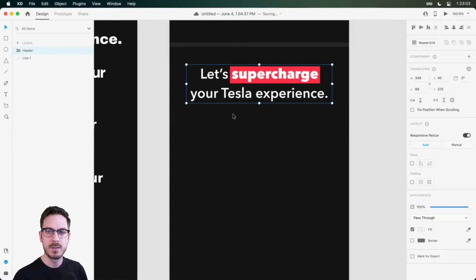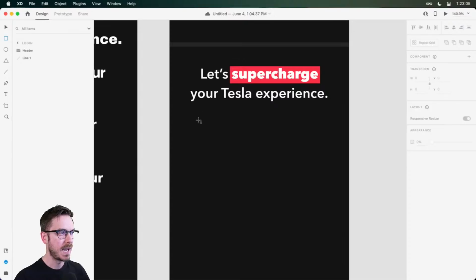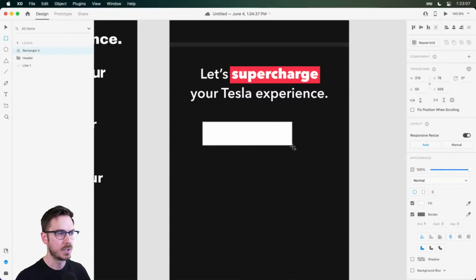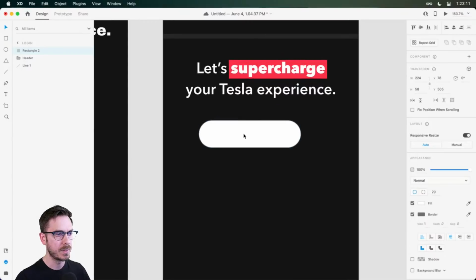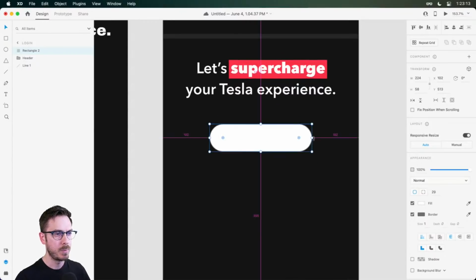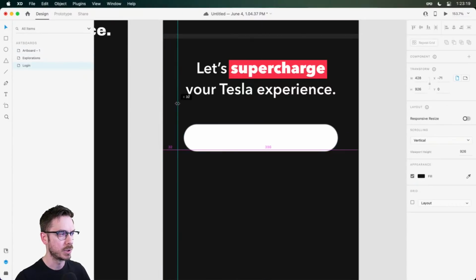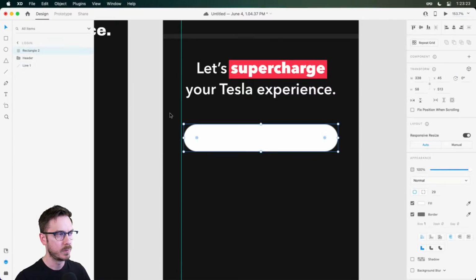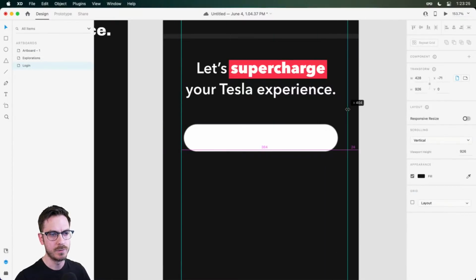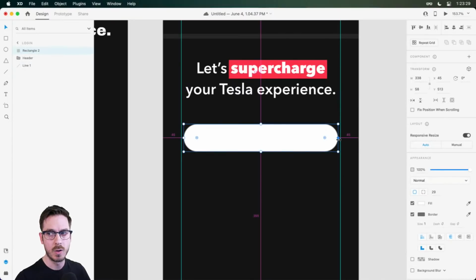We might want to start using components. So let's grab our rectangle. We're going to drag out a lovely component or a button. We'll round out the corners. And maybe we'll just go nice and long for these buttons. Something like that. We can also drag out some guides if we want to make sure. We have 32, maybe 40. 40 looks okay. So we'll do 40 on each side. There we go. That's a very long button.